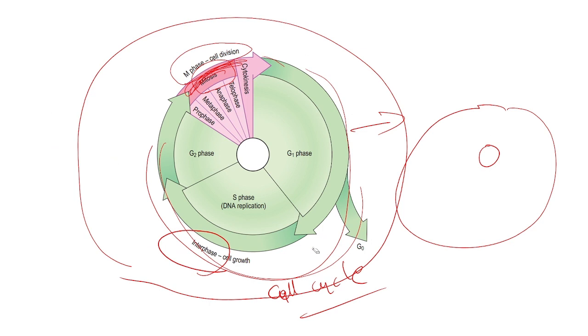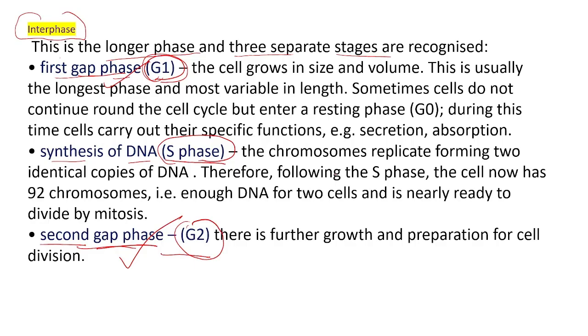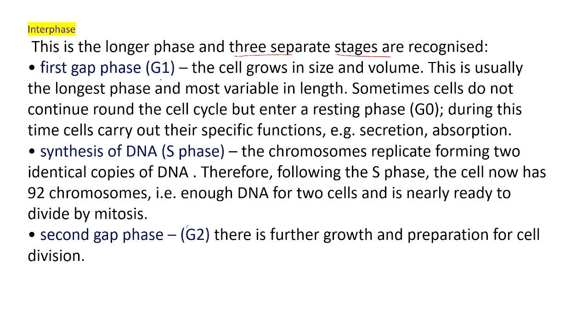Next, we will go to the picture and see. Here you can see the green one is interphase. In this, the first phase is the first gap phase, or G1 phase. The second one is DNA replication, or S phase. And the third one is the second gap phase, or G2 phase. These are the 3 phases in interphase. Then we will see what is happening in each phase. In the first gap phase, or G1, the cell grows in size and volume. In the first G1 phase, what will happen to the cell?